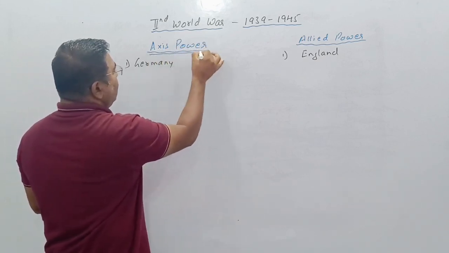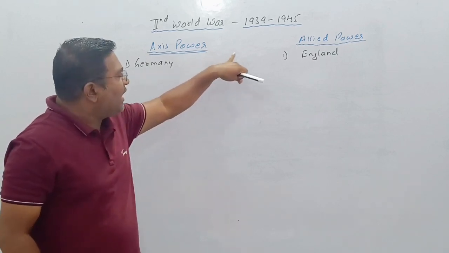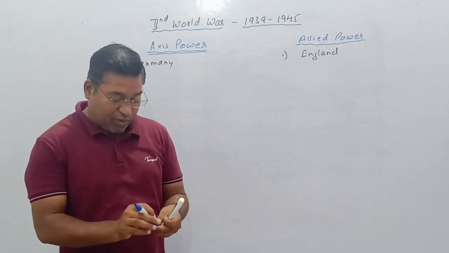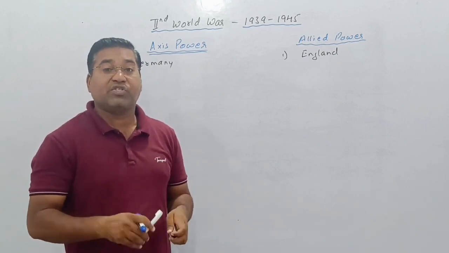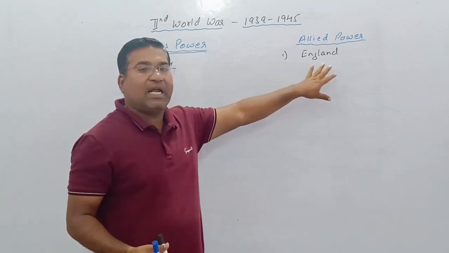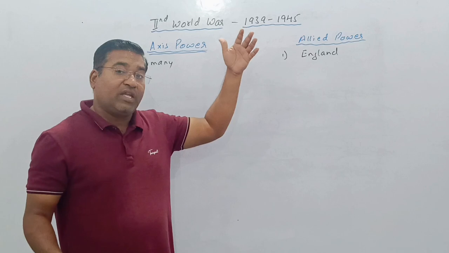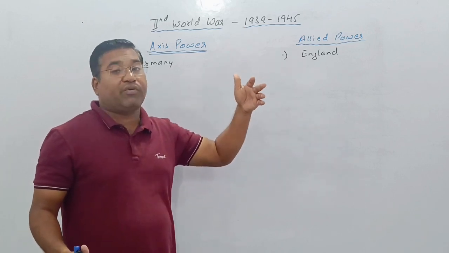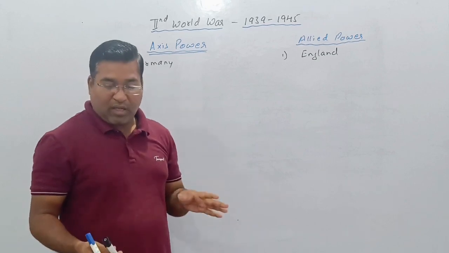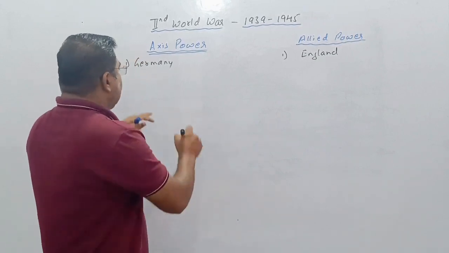The same Axis group and Allied group were also seen in the First World War, and there also Germany and England were present. But the First World War began from Serbia, between Austria and Serbia. Here the situation is different.